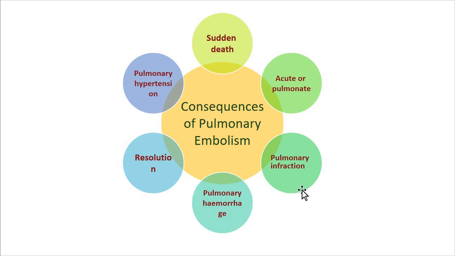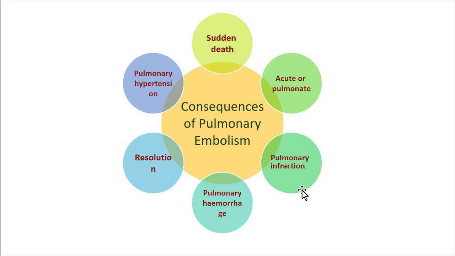Now the next is pulmonary infarction. Pulmonary infarction includes obstruction of relatively small pulmonary arterial branches, which may result in infarction. As we are familiar, these arterial branches are minute in size, and the obstruction takes place in those pulmonary arteries.